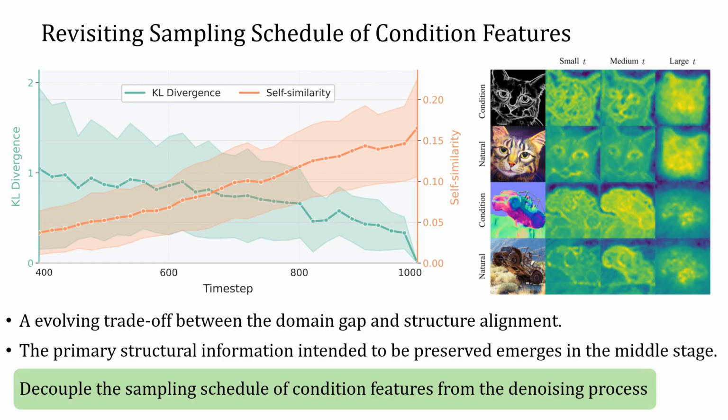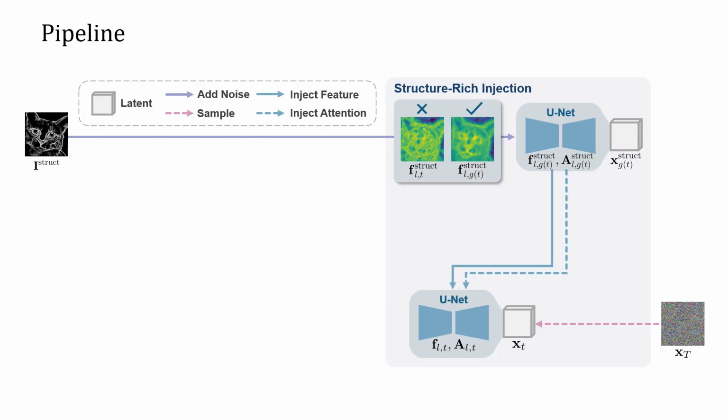To the end of reaching a better balance between structure alignment and domain gap, we generalize the sampling schedule of condition features, decoupling it from the denoising process. Rather than injecting features from the same time step during the denoising process, we relax this constraint and introduce a principled framework that enables flexible, structure and appearance-rich control. Our approach comprises three key components.